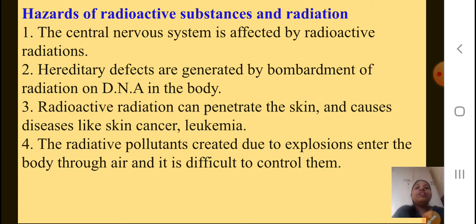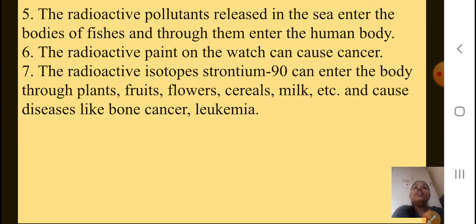These are some of the hazards of the radioactive substances and radiations. I hope all the 4 points are clear to you. You have to study all the 4 points. Here only 4 points are there, half a mark each. The first 4 points are easy, you can study them.